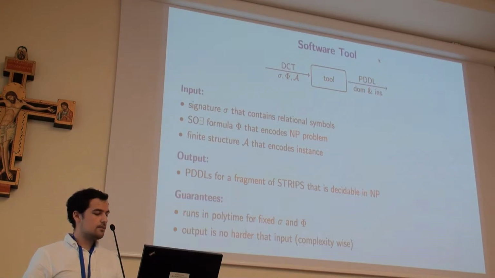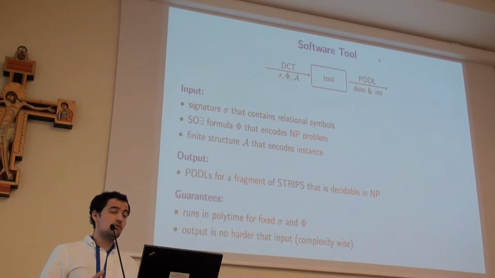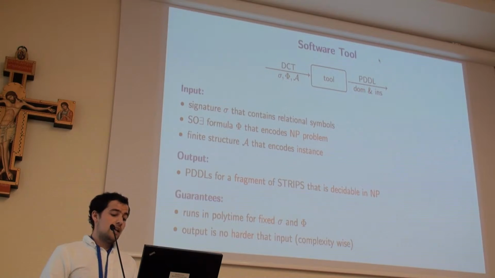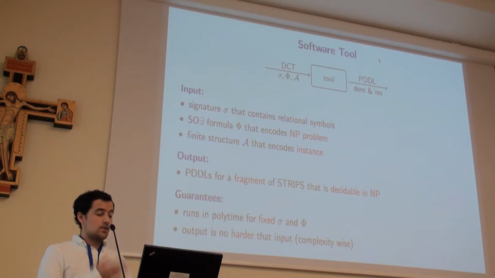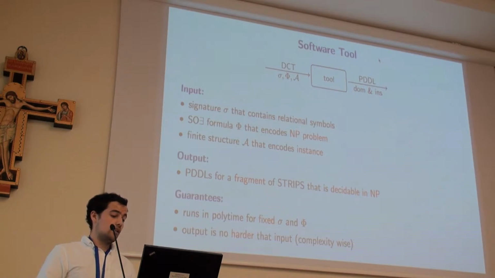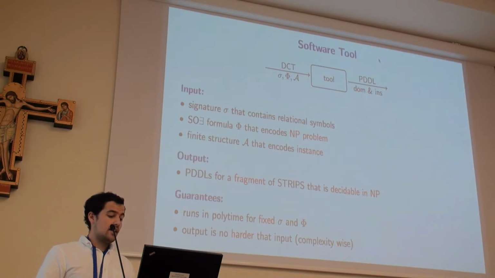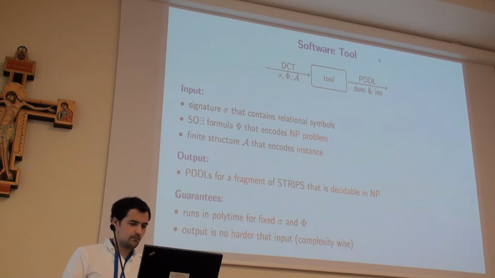Well, it takes an input signature that contains the relational symbols, a second-order existential formula that encodes the NP problem, and finally a finite structure that encodes the instance of the decision problem. As an output, it gives two PDDLs, one of the domain and one of the instance of the problem. We gave some guarantees that it runs in polytime for a fixed signature and formula, and the output is no harder than the input in the worst case.